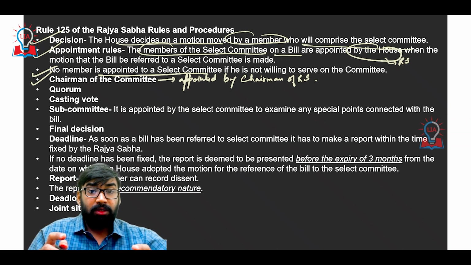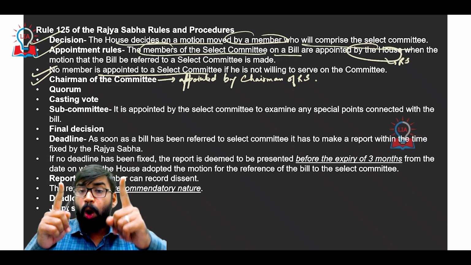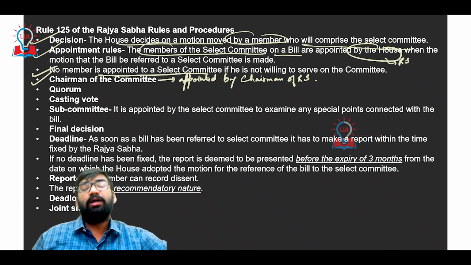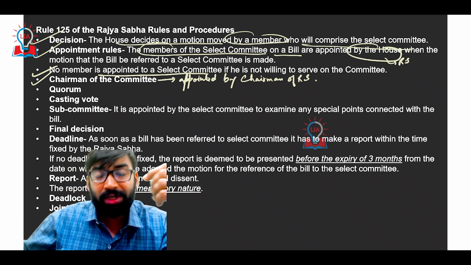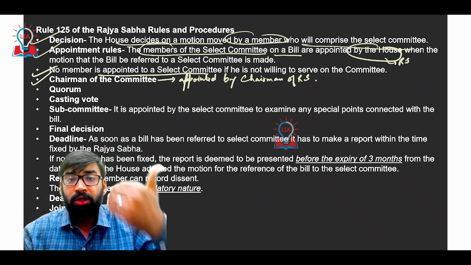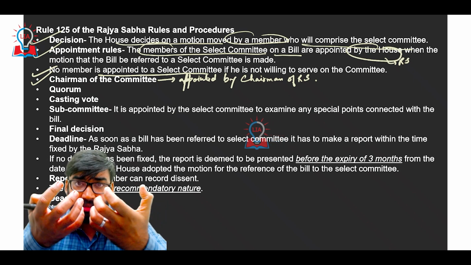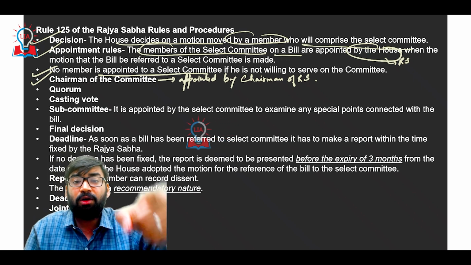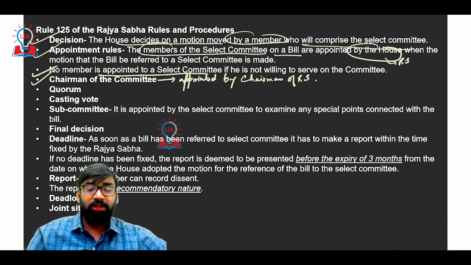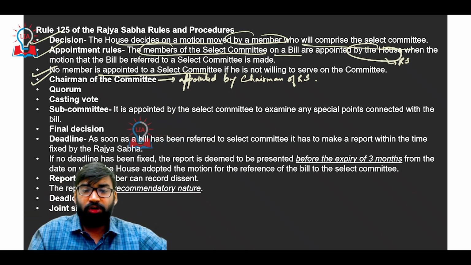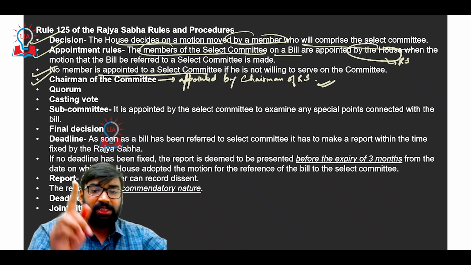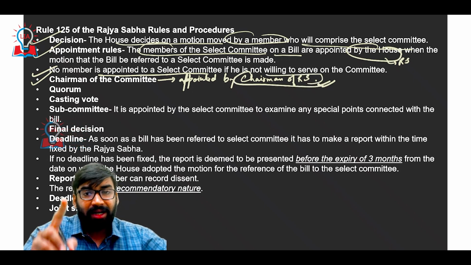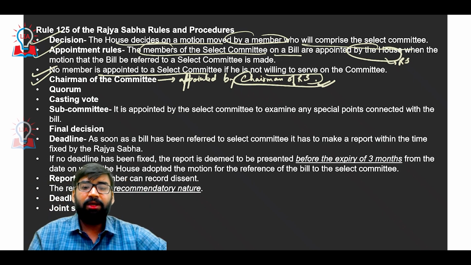Also remember that the member or minister in charge of the bill is generally included as a member of the committee. That means the person who is moving the resolution to refer this bill to select committee is taken as a member of the select committee. And the chairman is appointed by the chairman of Rajya Sabha among the members of the committee only.